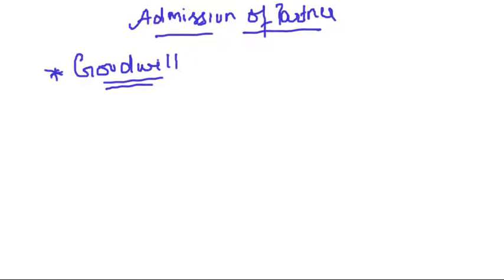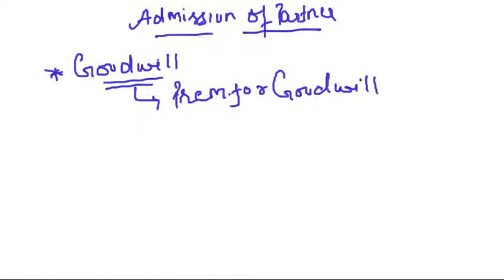partners. So he must compensate the old partners by paying a premium for goodwill. Clear? So the new partner must pay a premium for goodwill. To whom? To the old partners.